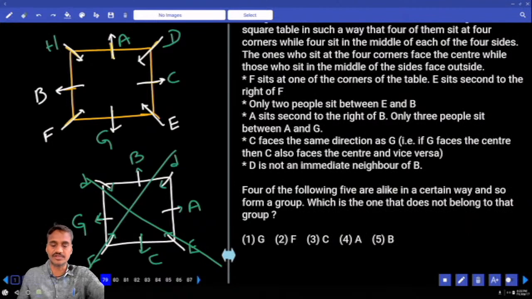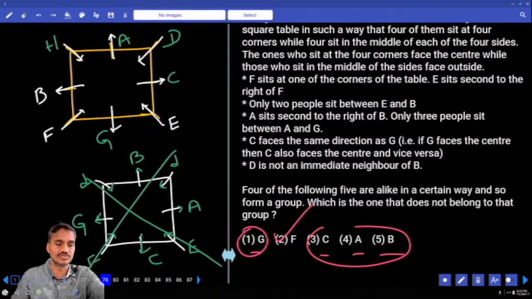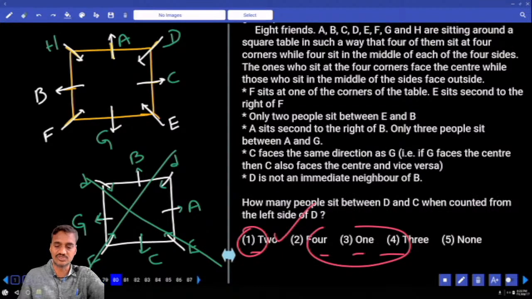Then 79, 4 out of the following means odd one out. G, C, A, B. All these 4 persons are away from the center. F is facing towards the center. Except 2, the remaining are away. 2 is facing towards the center.